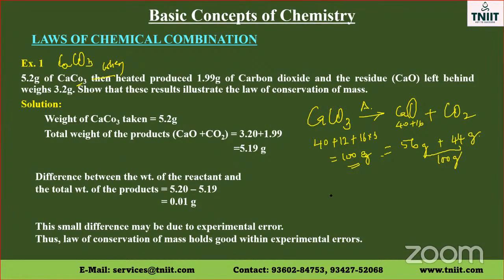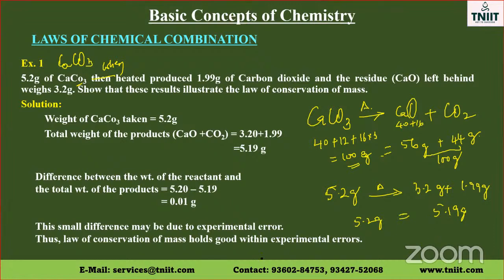In the question, they have taken 5.2 grams of calcium carbonate. Now, this 5.2 grams of calcium carbonate, when we heat, clearly they say 1.99 grams of carbon dioxide is formed and 3.2 grams of calcium oxide is formed. If you add these two, we get 5.19 grams. So before the reaction, we had taken 5.2 grams, and after the reaction, the mass observed is 5.19 grams.